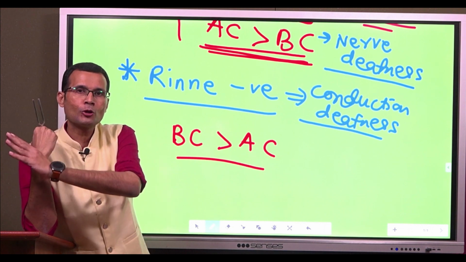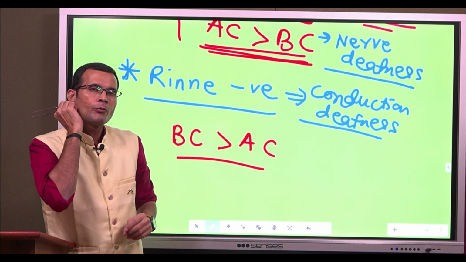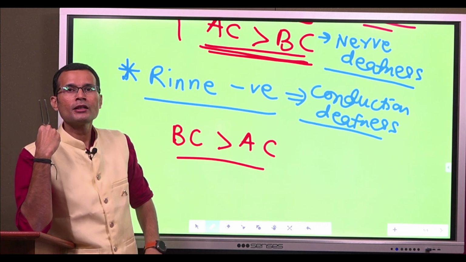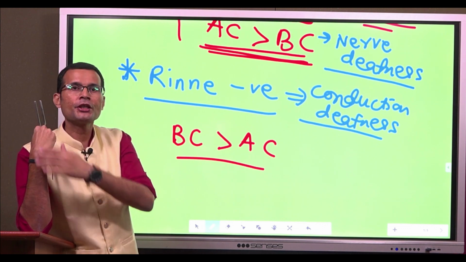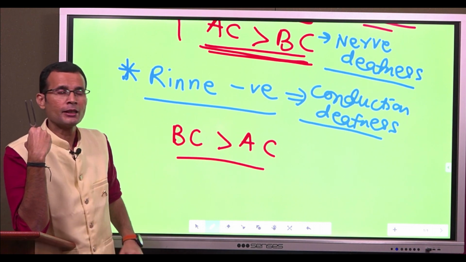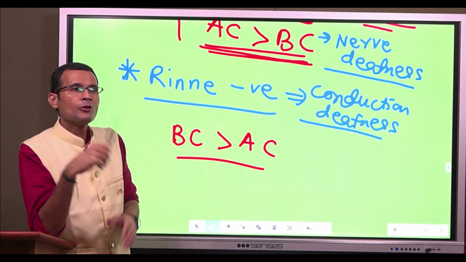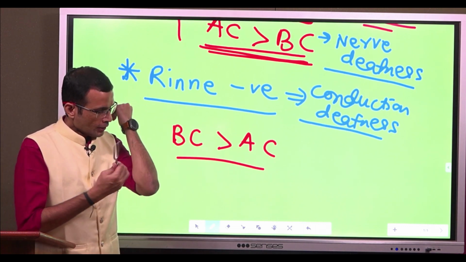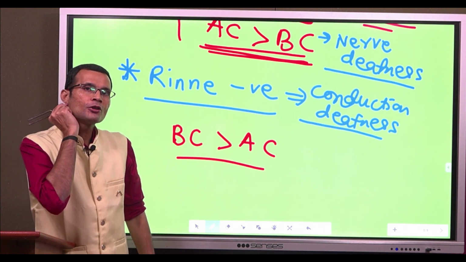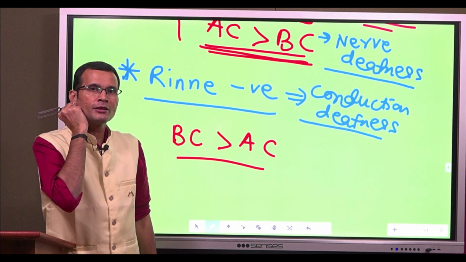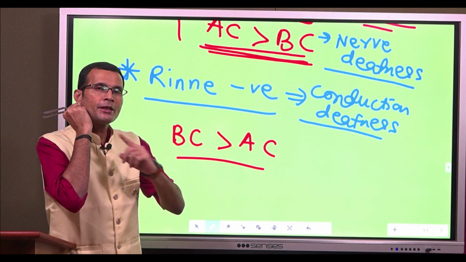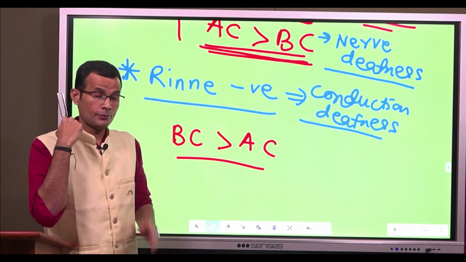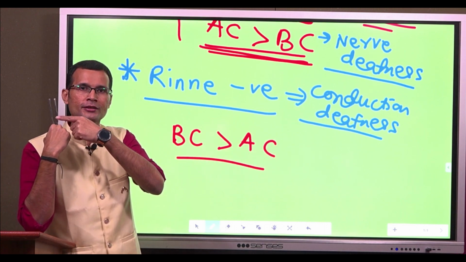If air conduction is longer, better, when the subject had stopped hearing here, the sound will continue when air conduction is attempted. But then when air conduction is decreased, what is likely to happen? Strike the tuning fork, place it on the mastoid process, bone conduction is going on, the patient says, I have stopped hearing, you transfer it here, the normal person will continue to hear this air conduction.